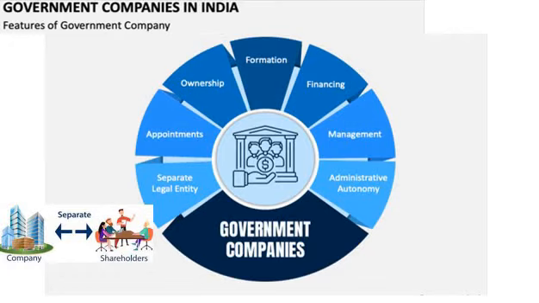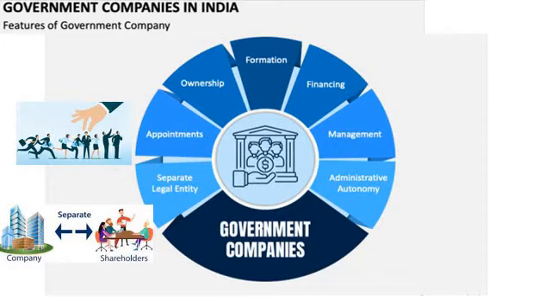The second one is appointment. In government companies, the appointment of staff, or the hiring of employees, is entirely based on the rules, regulations and formalities of the Companies Act only.